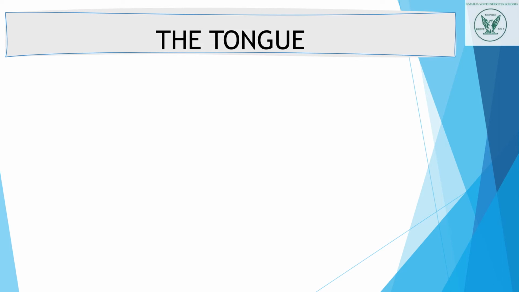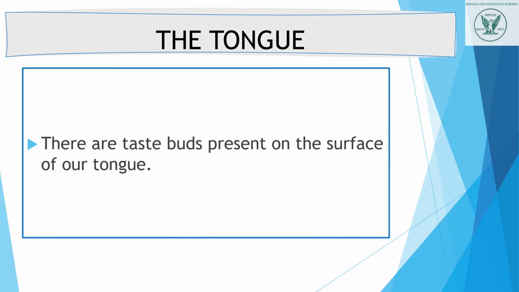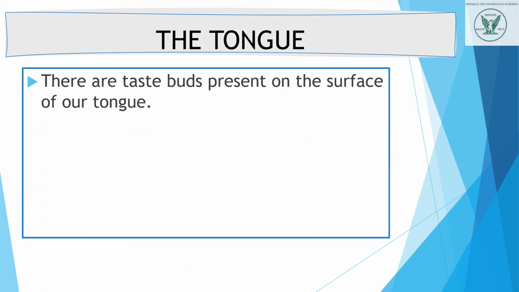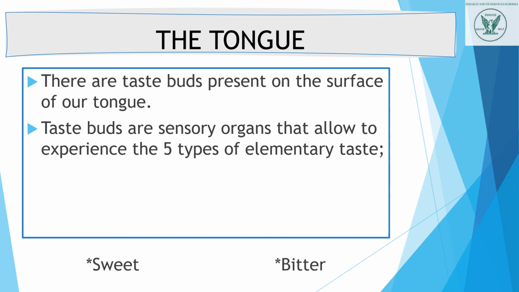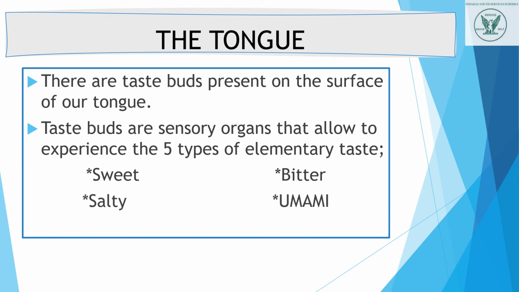This is the internal structure of the tongue. There are taste buds present on the surface of the tongue. Taste buds are sensory organs that allow us to experience the 5 types of elementary taste: sweet, bitter, salty, sour and umami.